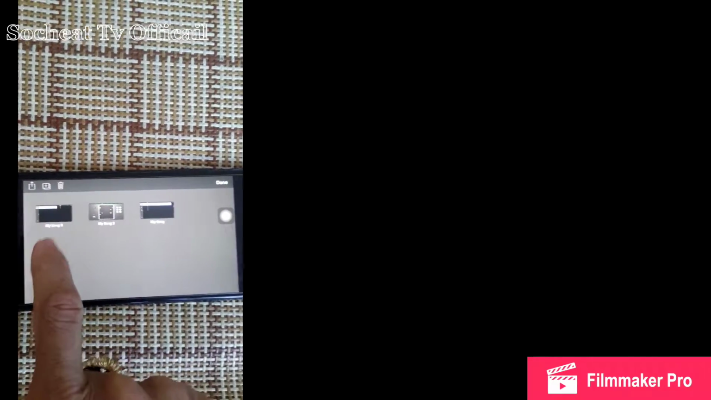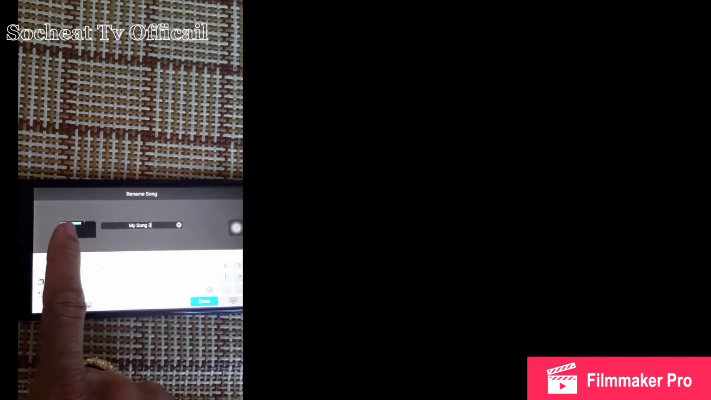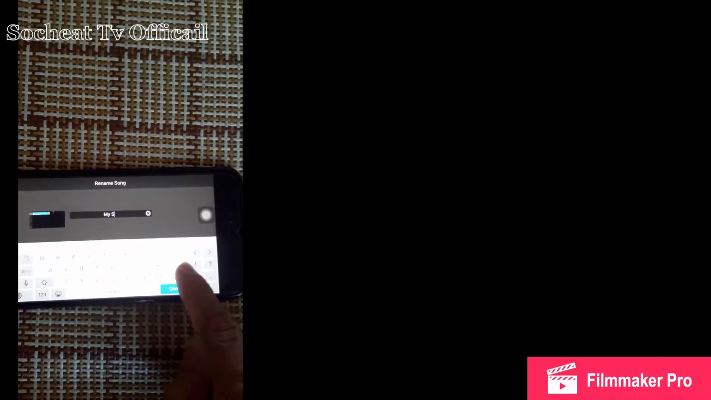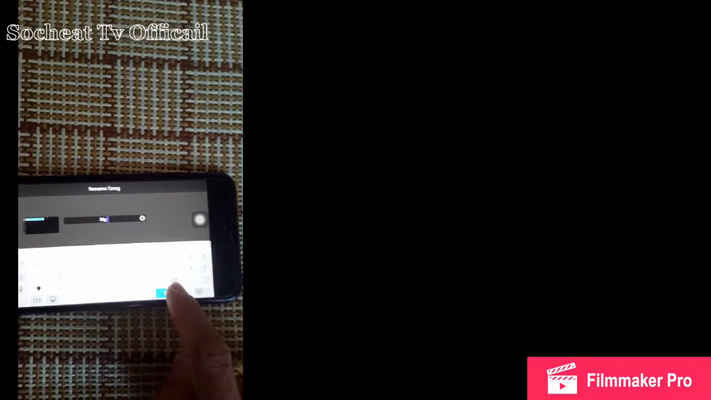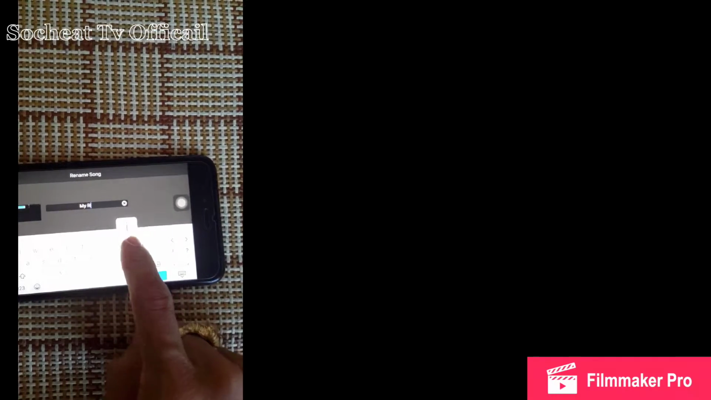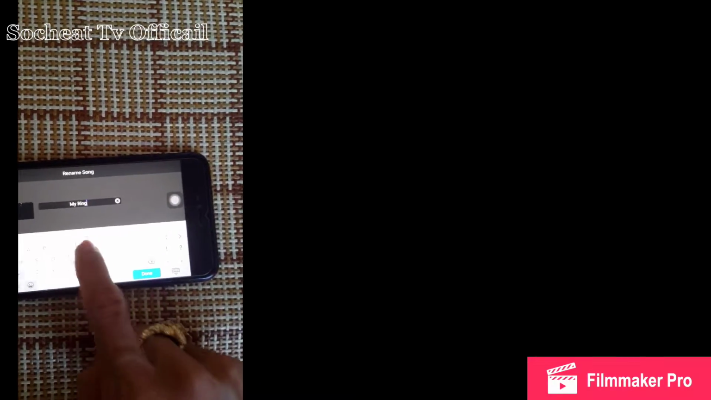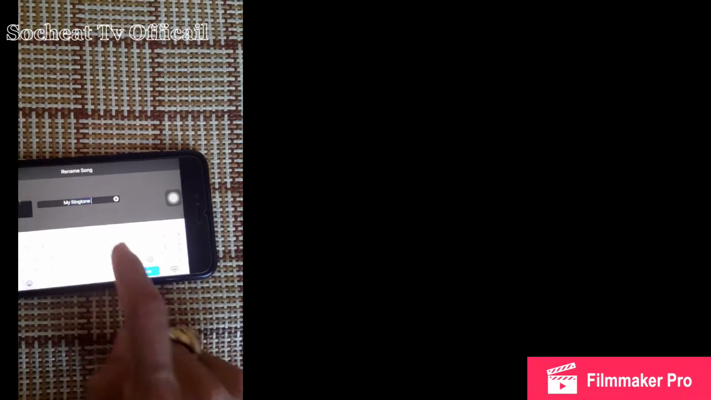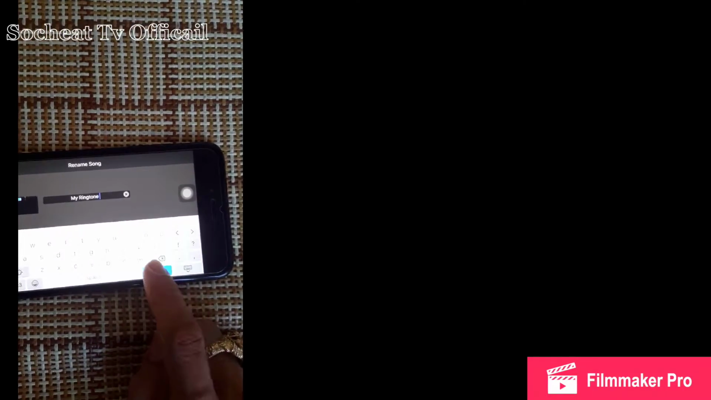So the next step, we have to select it, tap on the music like we make at the moment, this okay. So to click on it, type your name like you want, any okay, so ringtone. I type my ringtone. Okay. Click on done.